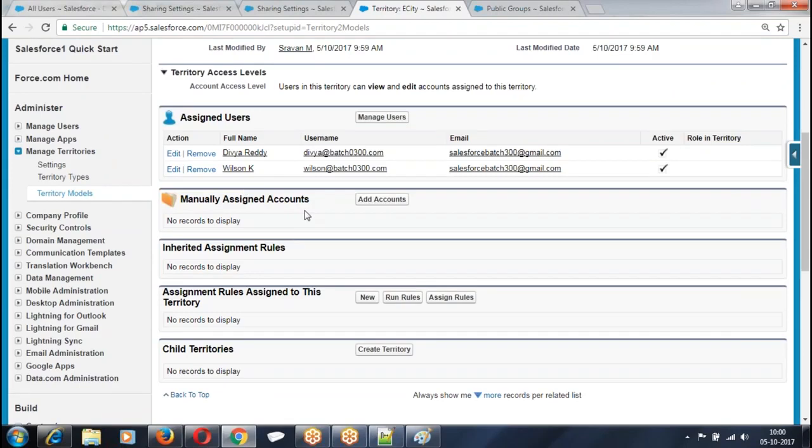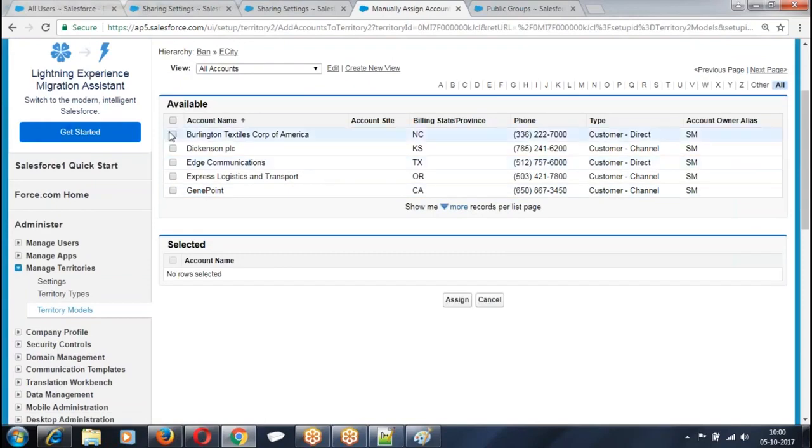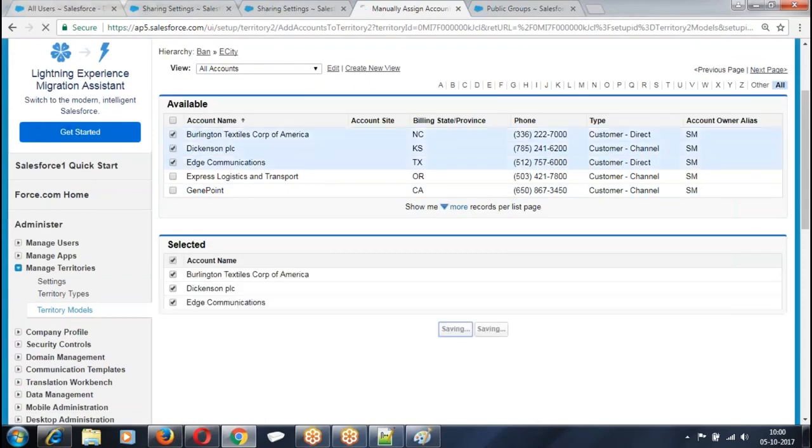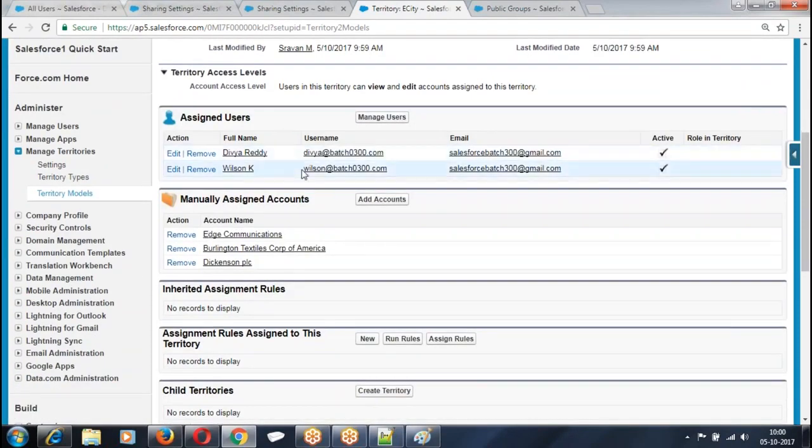All the account records which are added to this territory are visible to Divya and Wilson irrespective of OWD and sharing rules. Which records? Add account records. Select some records. I selected some records. So these are the records of this territory and these are the members of the territory.